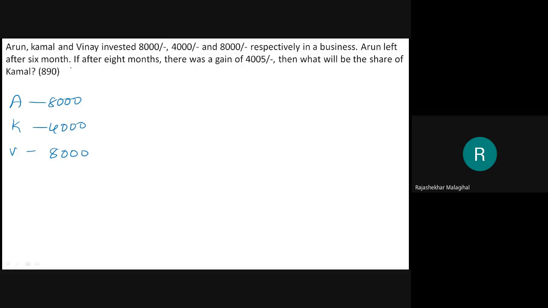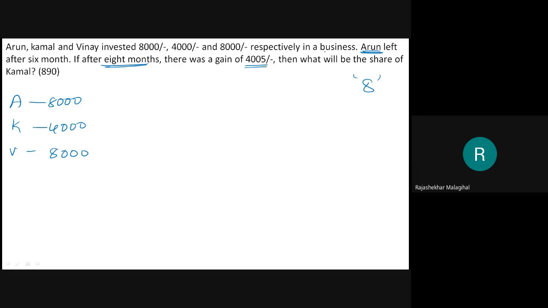Arun left after 6 months. If after 8 months there was a gain of 4005, then what will be the share of Kamal? Here the problem is with only Arun. Arun left the company after 6 months. The company ran for 8 months. Okay, total 8 months the company ran.